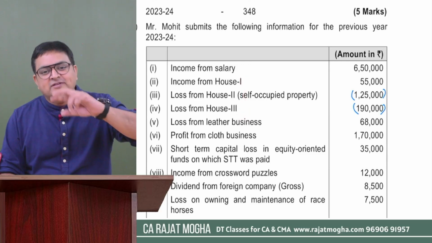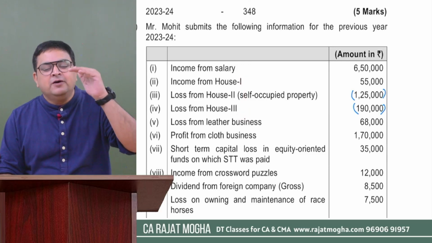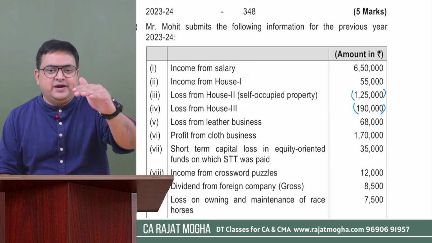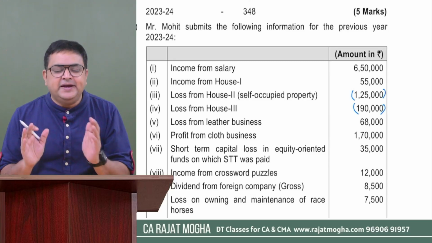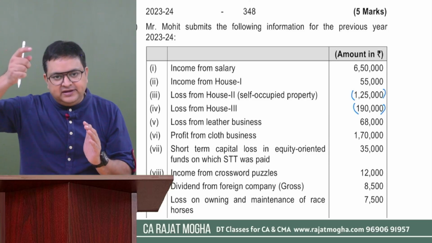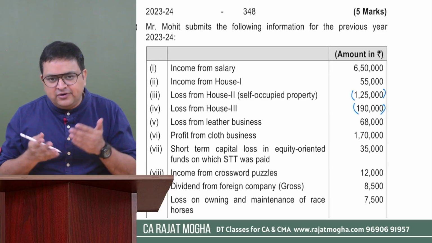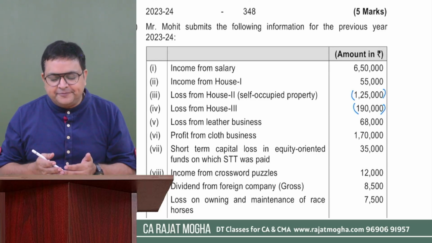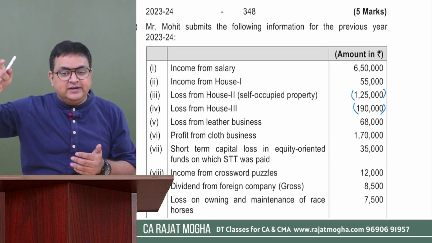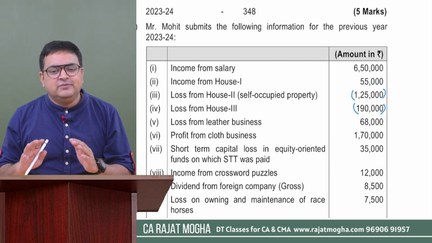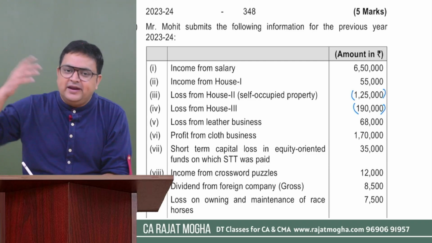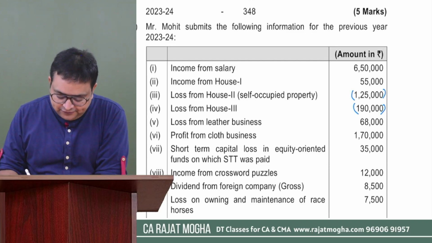First, you have to do it always while doing your set off questions. First of all, give preference to intra-head. So once intra-head is completed, then you can move to inter-head, but you understand that there are certain restrictions for particular types of losses, correct? So then you have to move to inter-head, and if inter-head is not possible also, then we have to carry it forward, right?